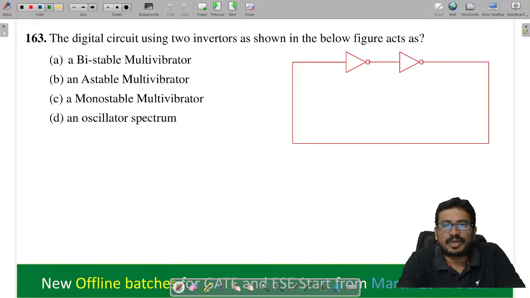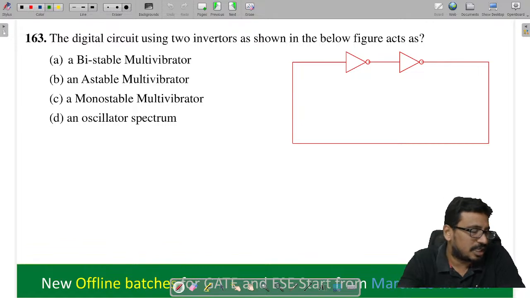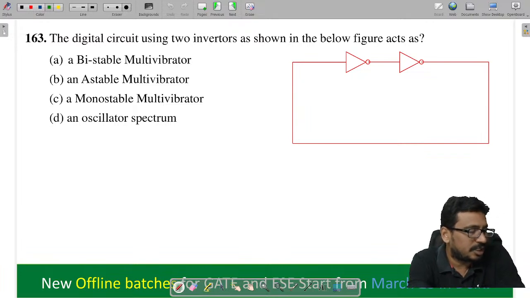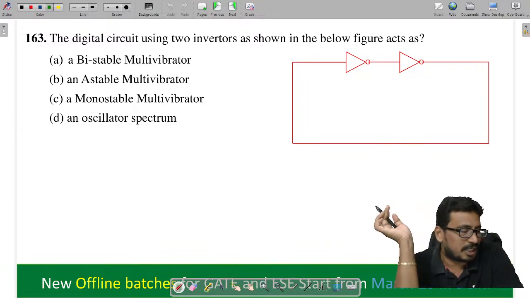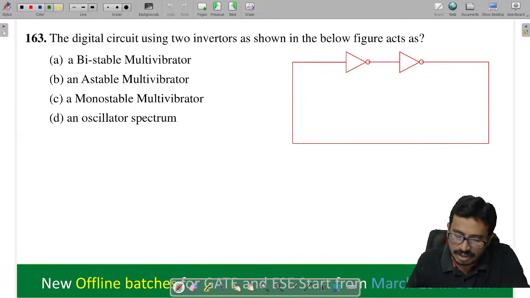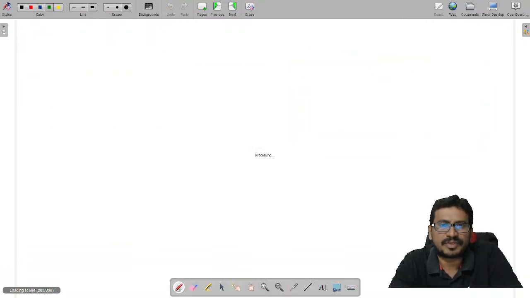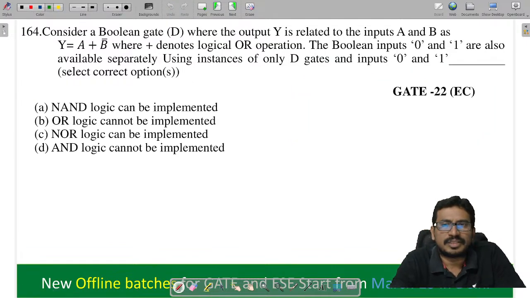Yes, now tell me what is this thing here? In this case, how many NOT gates are present inside the loop, inside the feedback? We have 2 NOT gates present inside the feedback. So what should I call this? This is a bistable circuit. Fine. Next, this is given in GATE 2022. Tell me this thing here.